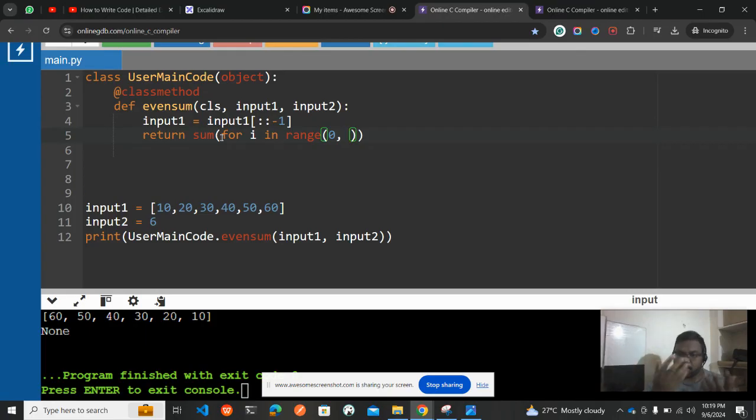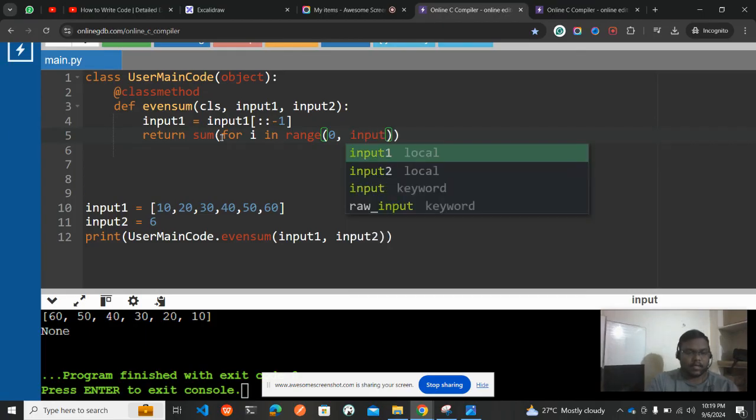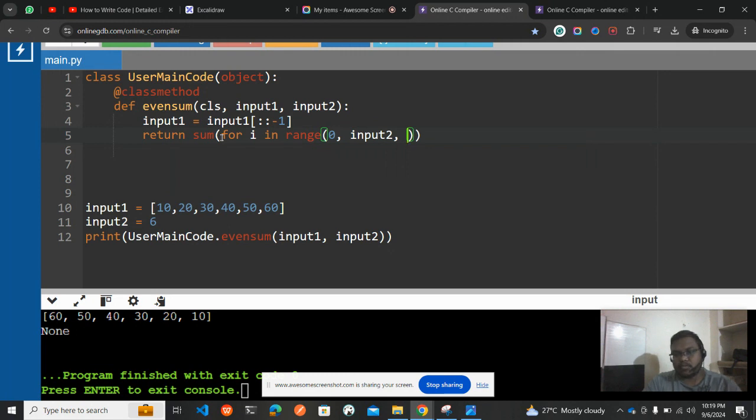The end range is nothing but the input to, right? So we have declared the 0 index, and we have used the last index also. Now how many positions do you want to jump? This for loop takes the starting index, ending index, and the number of jumps required. As of now I need two jumps, because from here I need to jump to here.